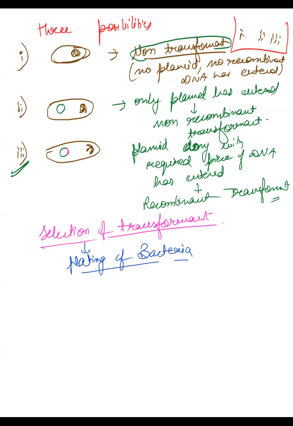Okay, what you will do is the plating of bacteria. Now how will you do the plating of bacteria? See, first of all, the first plating that you will do is in ampicillin medium. Okay, here you will use ampicillin medium. Ampicillin is used. Now what will happen in ampicillin medium?